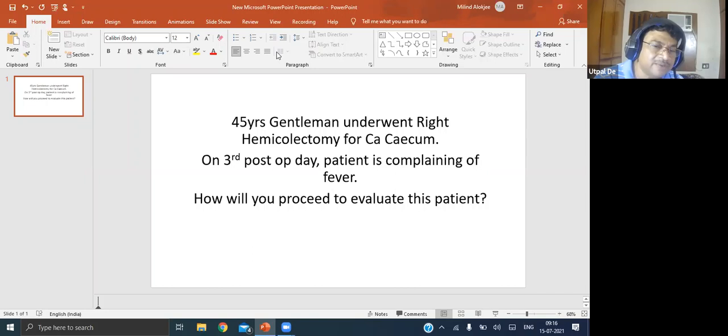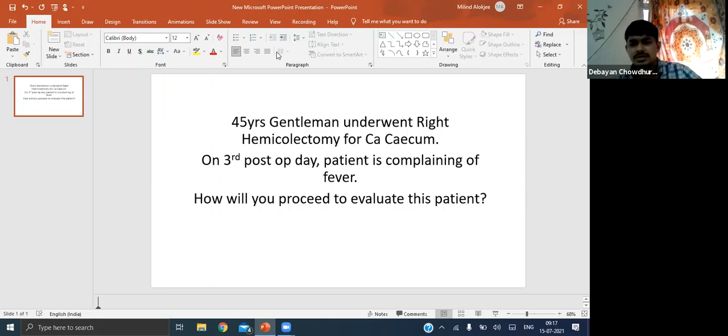Now, Devan, can you tell me some causes of these post-operative fevers? Sometimes we also encounter fever in patients who are coming to the OPD or in the pre-operative stage. I want to know only the surgical causes. Can you tell me some surgical causes which you have usually seen while sitting in the OPD? Okay, some acute inflammatory causes.